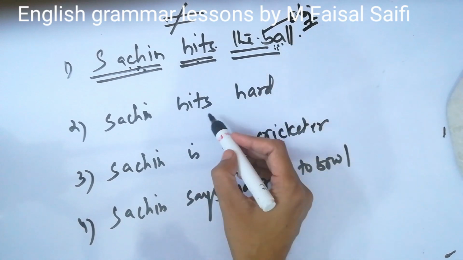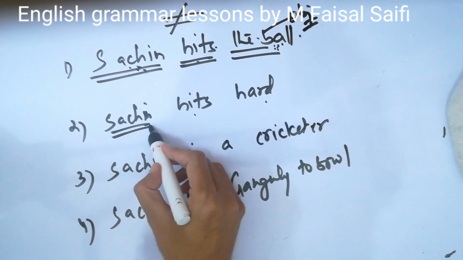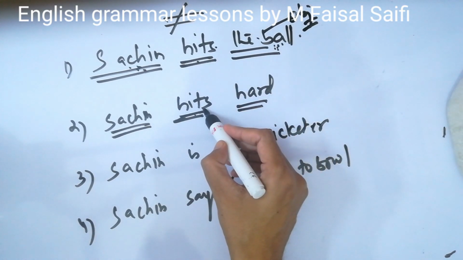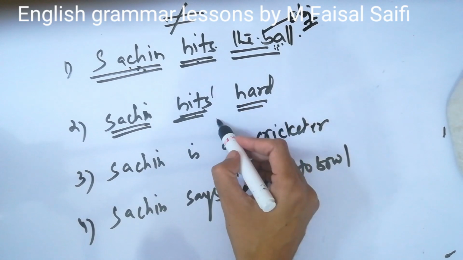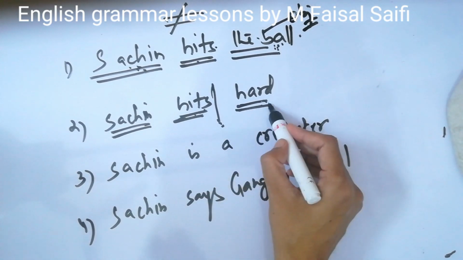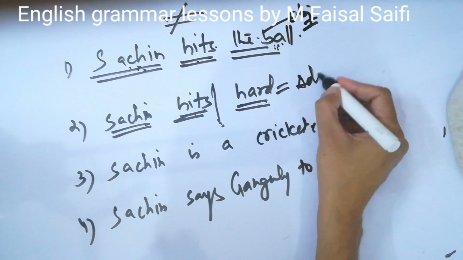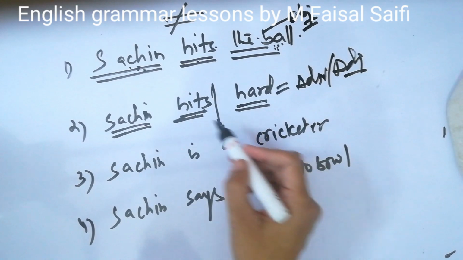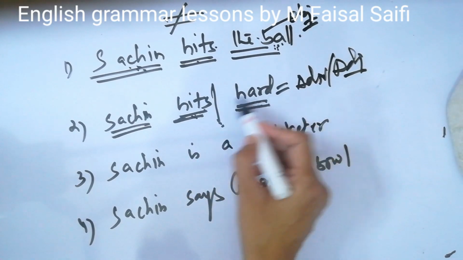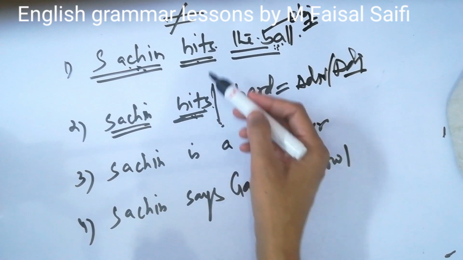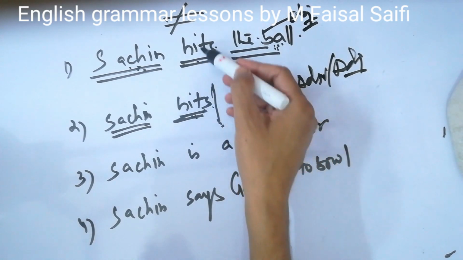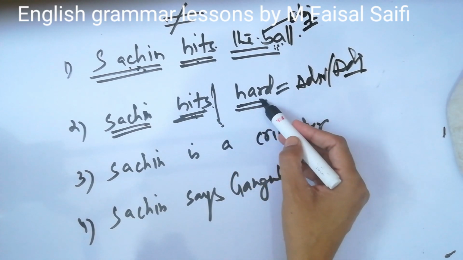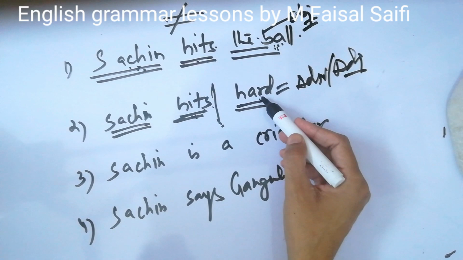So Sachin is the subject while the ball is the object, and this is a transitive verb because it asks what, the ball. When I say Sachin hits hard, Sachin is the subject, hits is the verb, hard is telling the manner of hitting. Sachin hits, this in itself is complete. So this is basically an agent, because this is an adverb also. It's not a complement, because this is an intransitive verb, so without this the sentence is also complete. The problem is coming with transitive and intransitive verbs. I will clarify when verbs come in parts of speech. But this is something additional information. So this is adverbial, this is adjunct, this is agent.